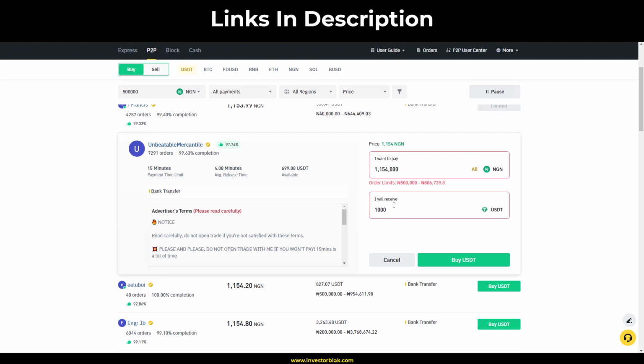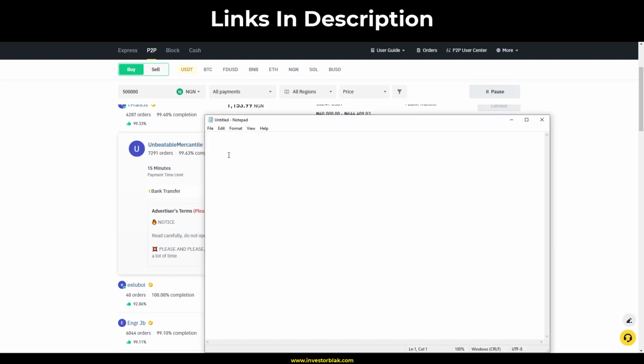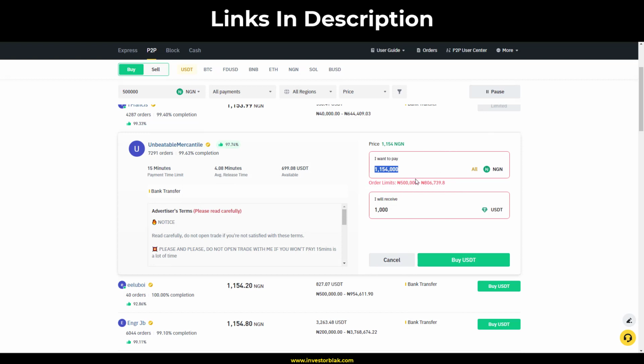To get 1,000 USDT, you're going to be spending this amount right here, as you can see. So I'm going to copy this, Ctrl+C, and paste this in my notepad for future reference. So this is how much we got 1,000 USDT for as Nigerians, right? So now you have 1,000 USDT in your account.